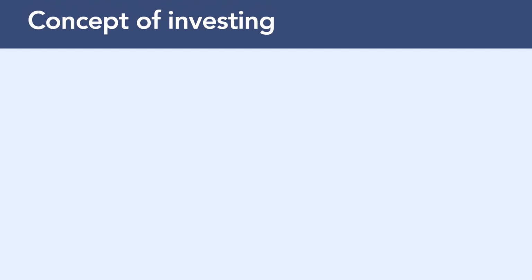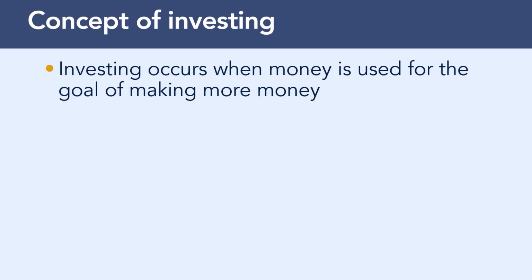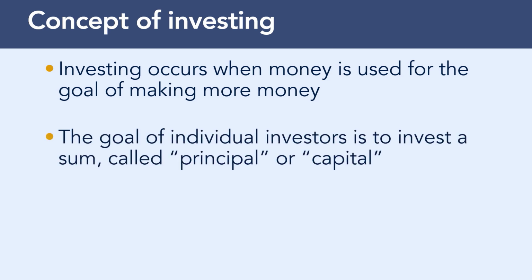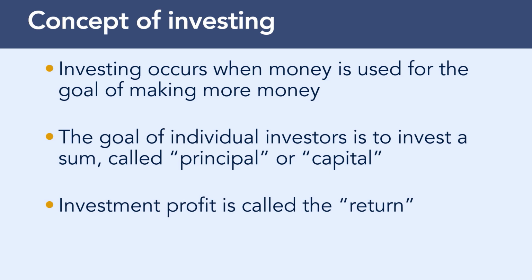The concept of investing. Investing occurs when money is used for the goal of making more money. A business invests money in new equipment, for instance, that will help it make more products faster or cheaper. The business profits from its investment. The goal of individual investors is to invest a sum called principal or capital in an investment that will be repaid to the investor plus a profit. That profit is called the return.